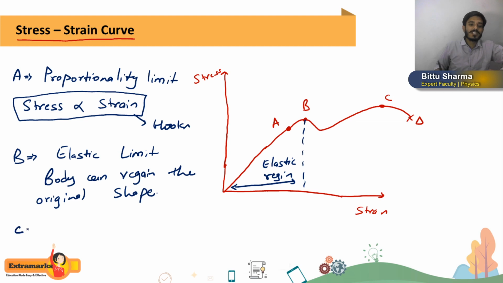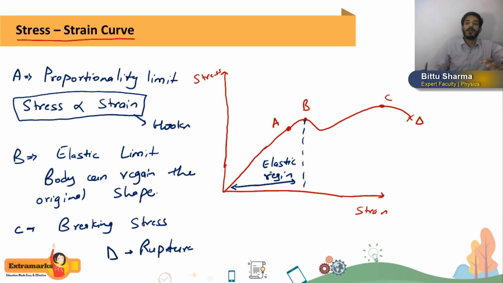What is point C, students? Point C is nothing but the breaking stress. Breaking stress means after point C, if we again increase the stress or even decrease the stress, the wire will break. Now what is point D? Point D is the rupture point. Getting? Rupture point means at point D, the wire will break.